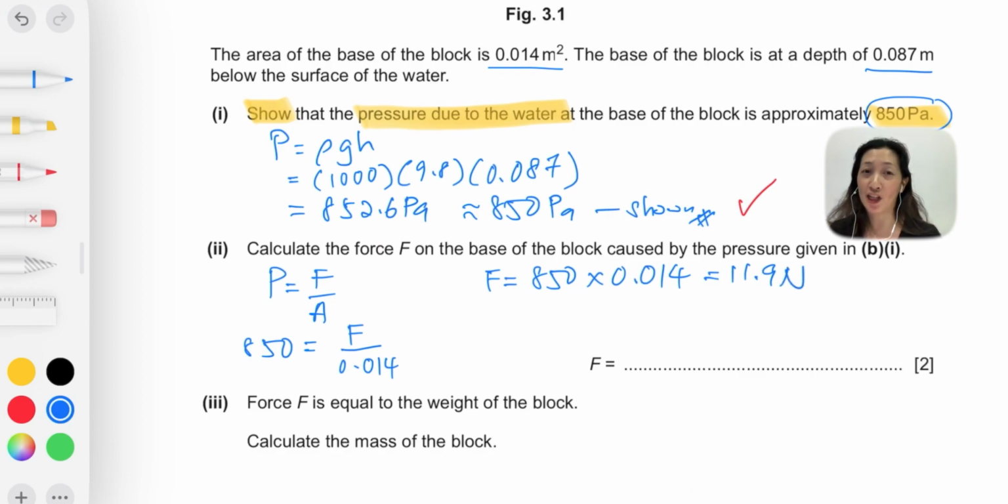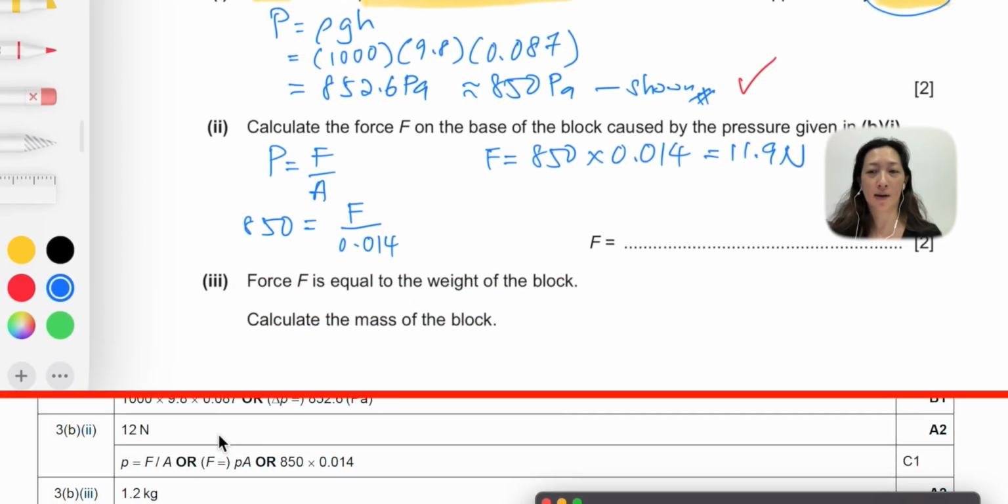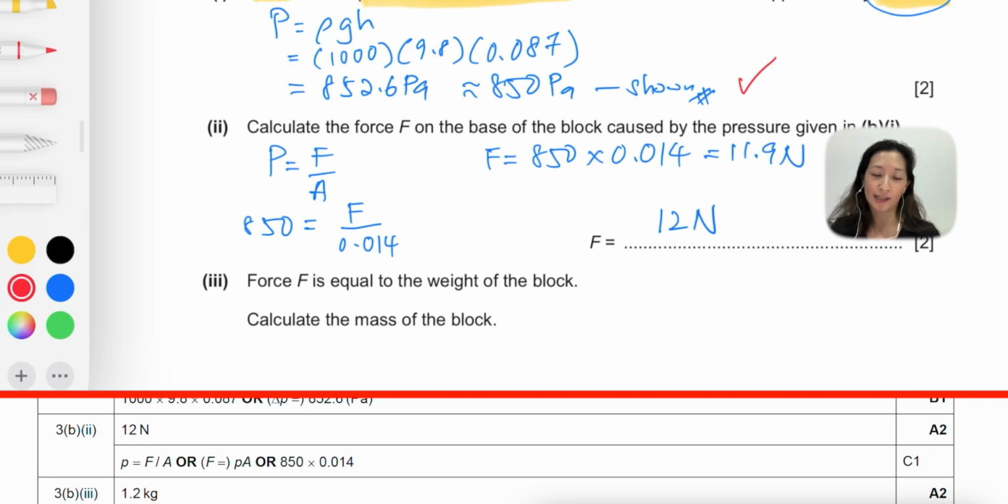Now remember that in IGCSE, we can write the answers to 2 or 3 significant figures. In fact, 2 significant figures is preferred, as you can see from the mark scheme. That's why the value given in the mark scheme is just 12. So we're going to follow the preferred method in this case. So instead of writing 11.9, I'm going to round this to 2 significant figures, which is 12 Newton. Comparing our answers to the mark scheme, we got 12 Newton, which is correct.